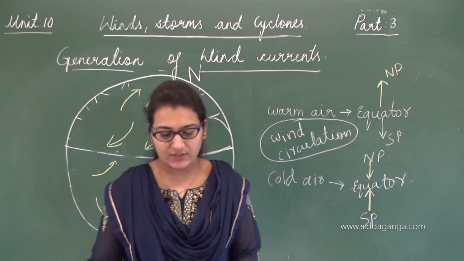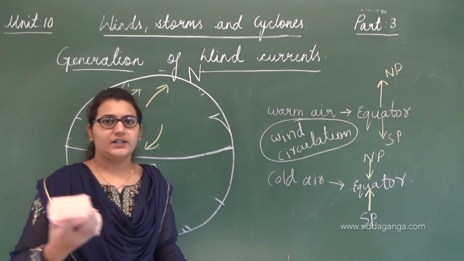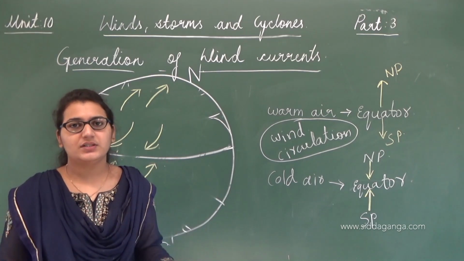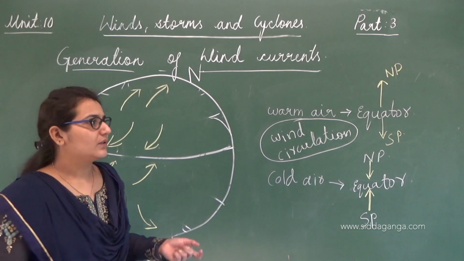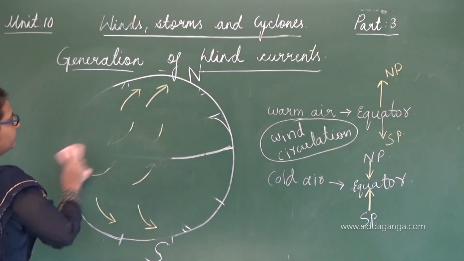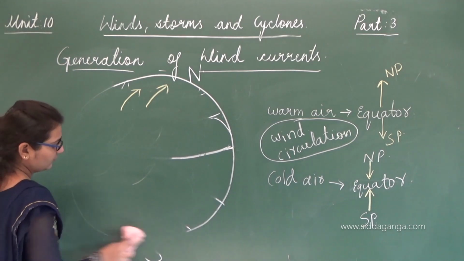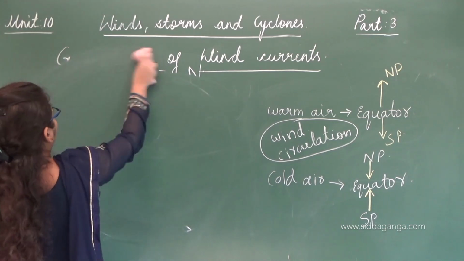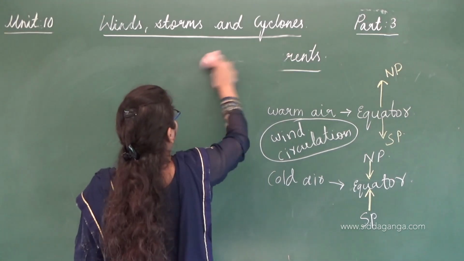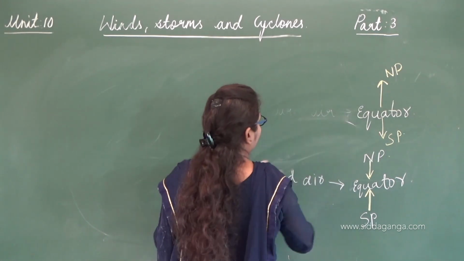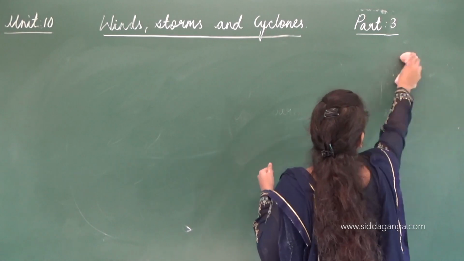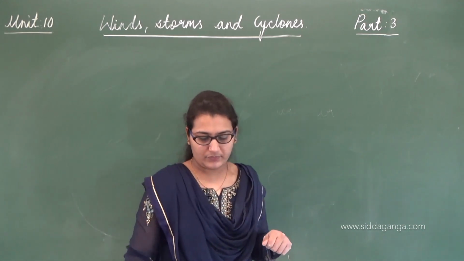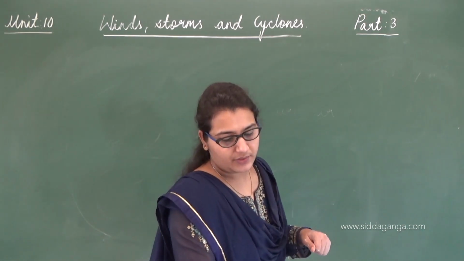And this wind circulation is because of the uneven heating of equator and poles. Why does the equator get more heat? It is because of the spherical shape of the earth. So this is about the wind currents. I hope you understood how these wind currents are generated.